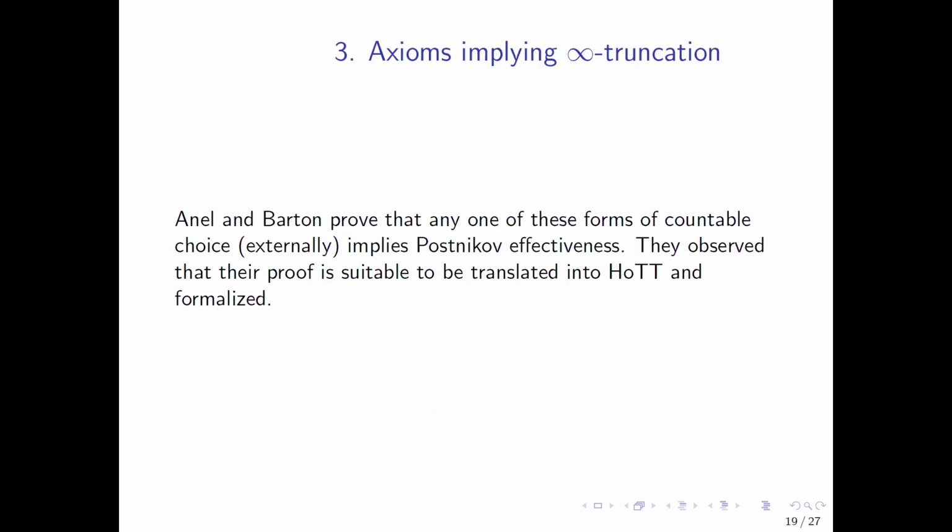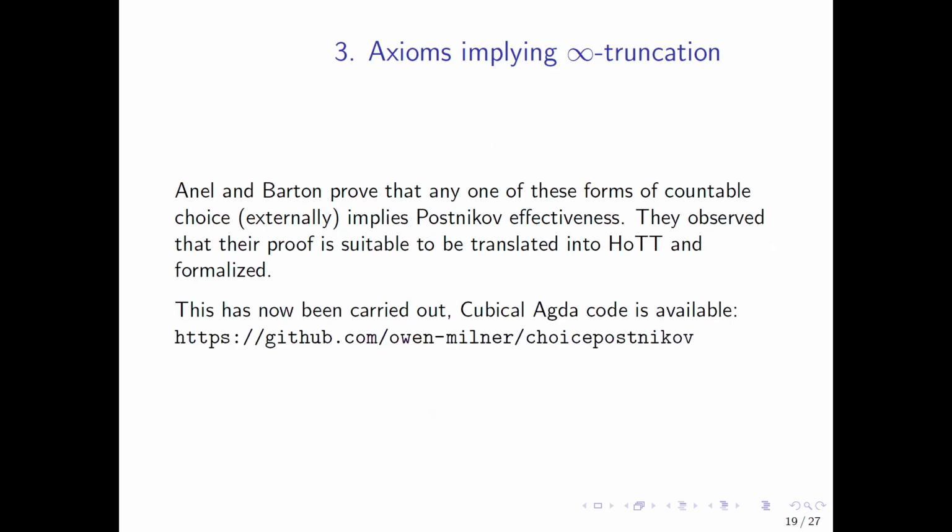We recover the original case, this case up here, when we set d to be 0 and k to be -1. They prove that all of these forms of the axiom of countable choice imply Postnikov effectiveness. They observe that their proof can be translated into HoTT and formalized. This has been carried out. The code is available at this link. The consequence is that these axioms of countable choice, because they imply Postnikov effectiveness, also imply the existence of an infinity truncation modality.